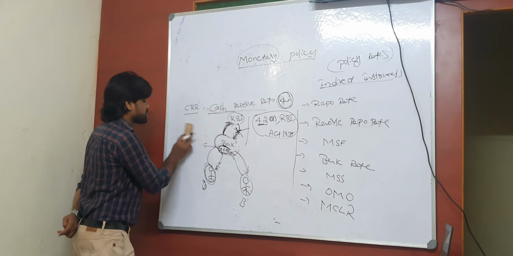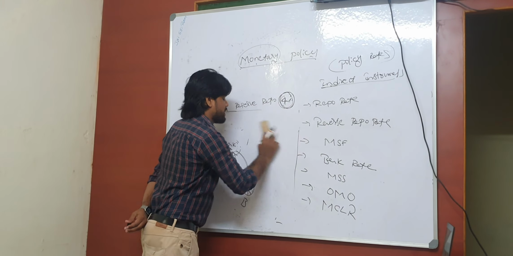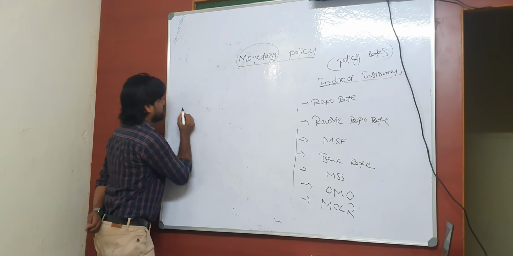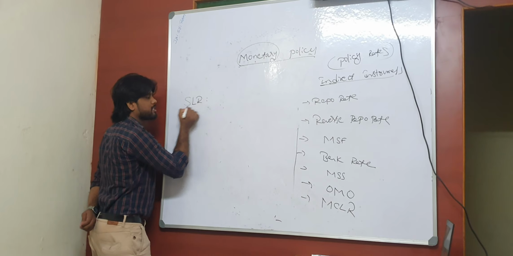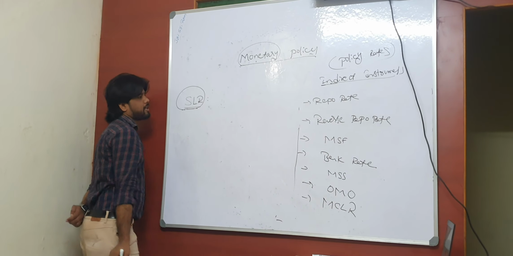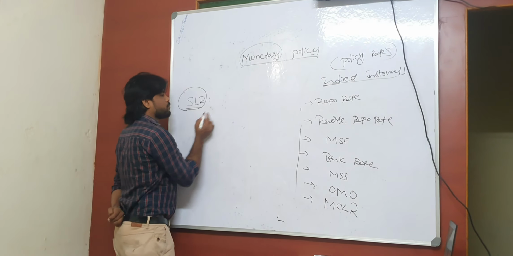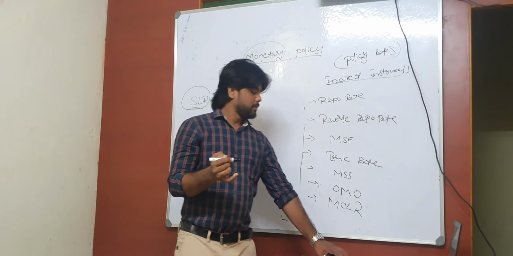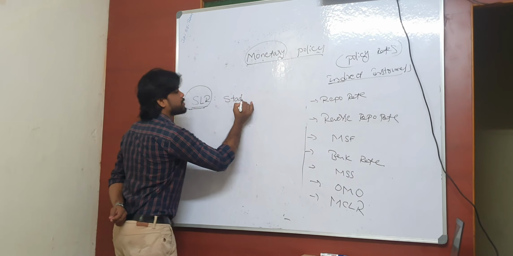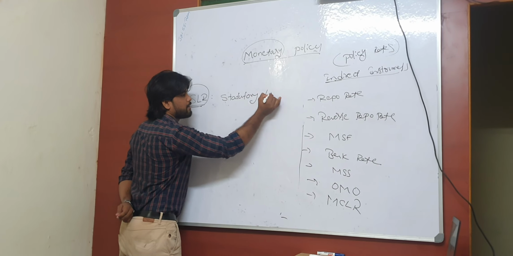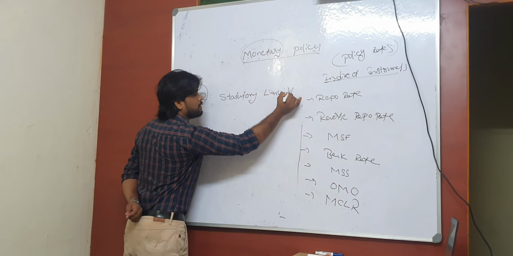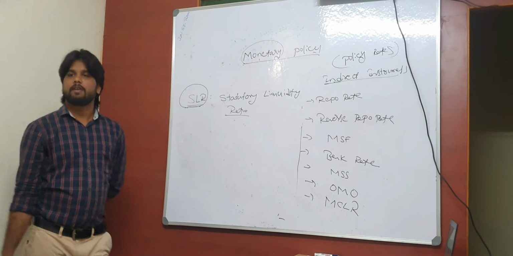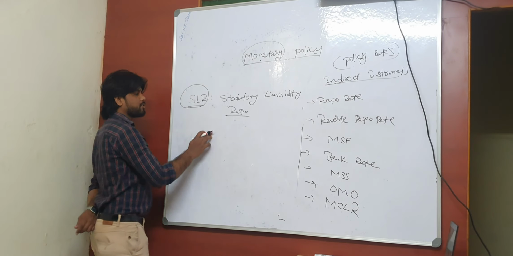Next, coming to another instrument, that is SLR. This is also one of the direct instruments, or I can say a reserve ratio. So what is the actual abbreviation of SLR? It's Statutory Liquidity Ratio. SLR is nothing but statutory liquidity ratio, right? What is the definition of SLR?